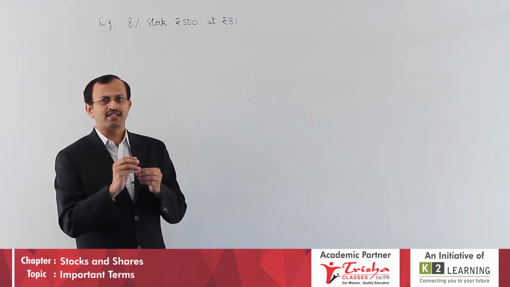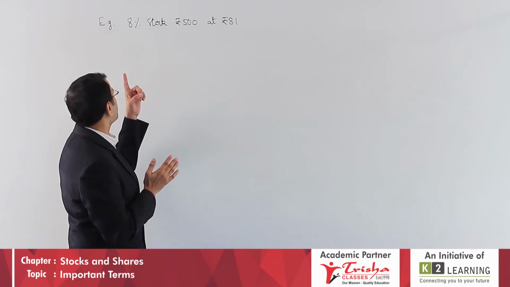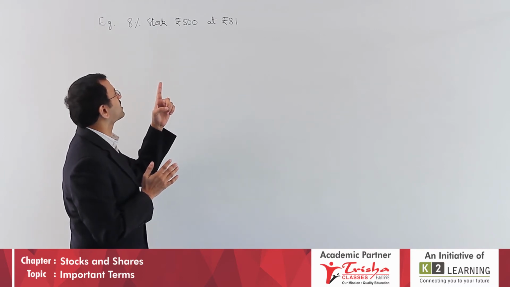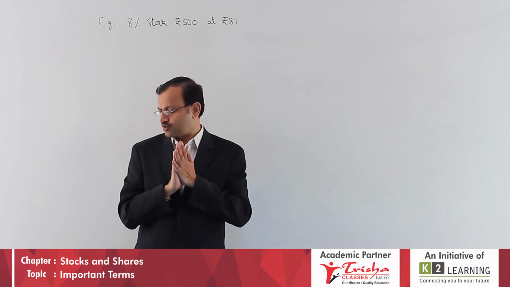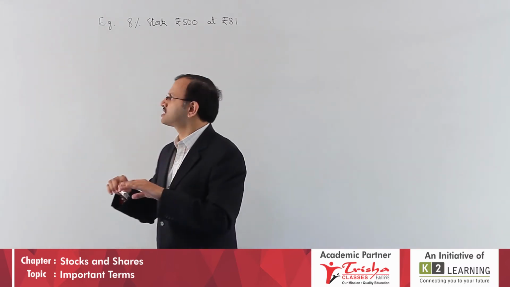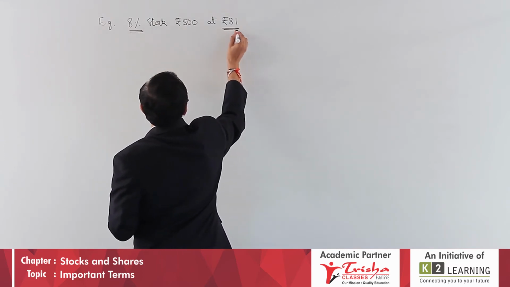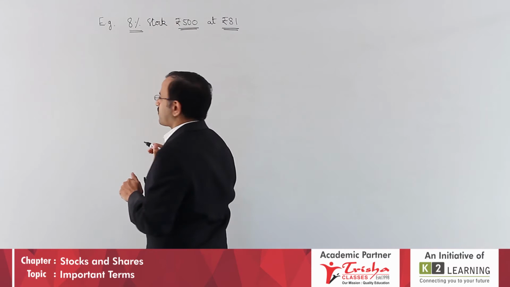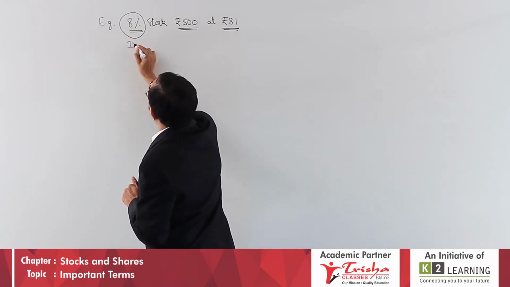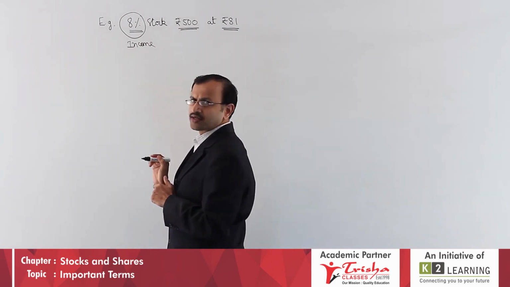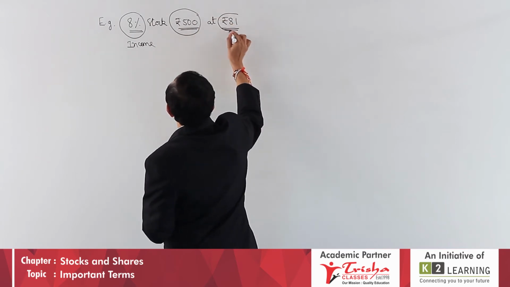Let us take the words generally given in the exam or in the question. You have here: 8% stock, rupees 500, at rupees 81. Let us know the meaning and interpretation of these words. First, what does it mean? The percentage represents income, which is 8% income. And it is given that rupees 500 stock at rupees 81.